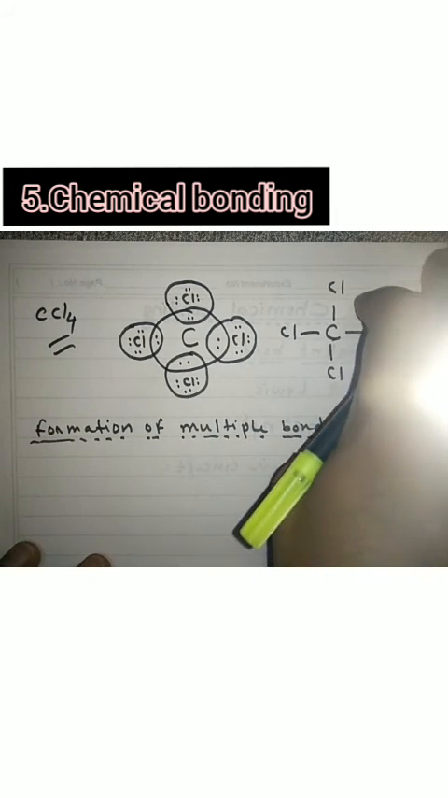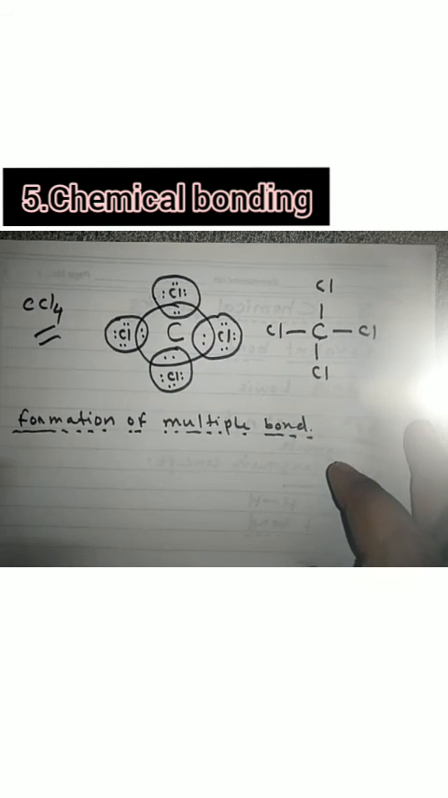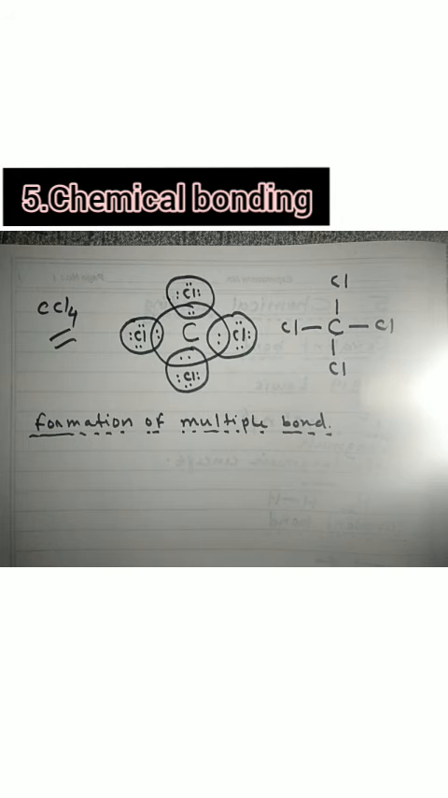If 2 electrons from 2 atoms are approaching to form a single bond, if 2 electrons from 2 atoms are coming together, they will form a single bond. If 2 electrons from each atom are coming near or approaching each other, they will form a double bond. If 3 electrons are coming from 2 atoms, it will form a triple bond. Okay, now it will form, see here.